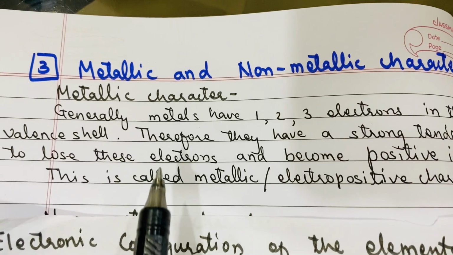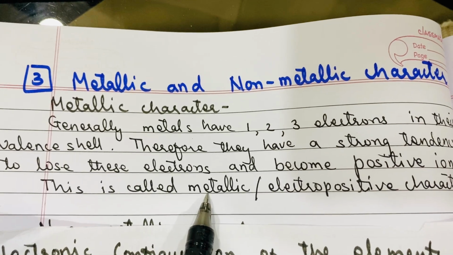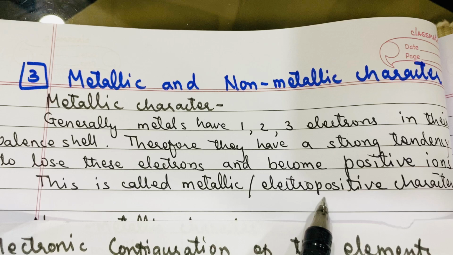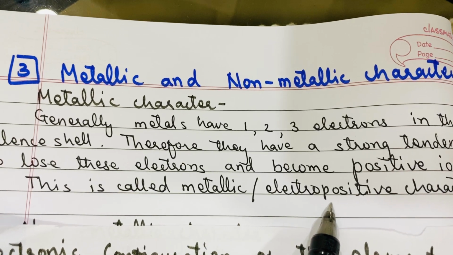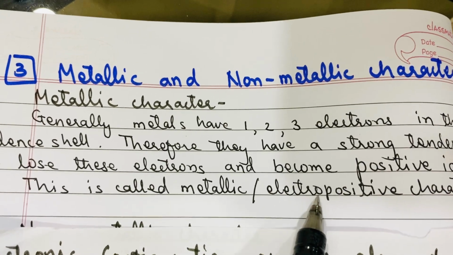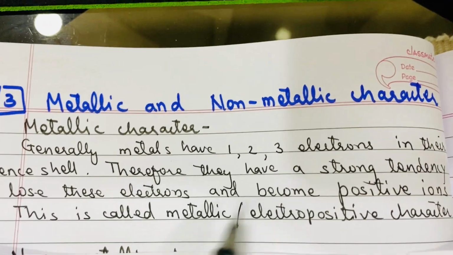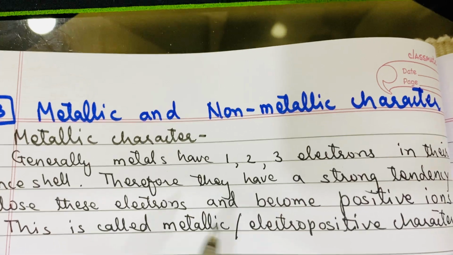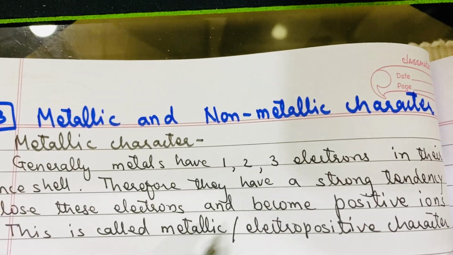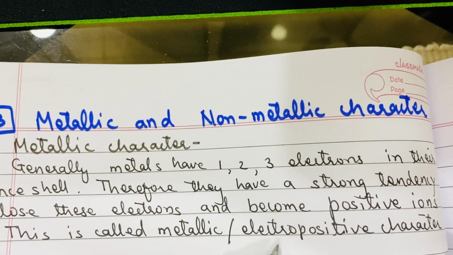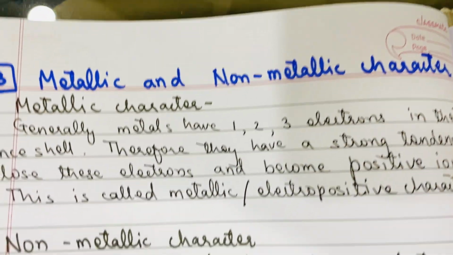So such a tendency of losing their electrons is called metallic character or electropositive character of the element. That means by losing these electrons, the element will become a positive ion. Okay, so the metals' tendency of losing their electrons is called metallic character or electropositive character.